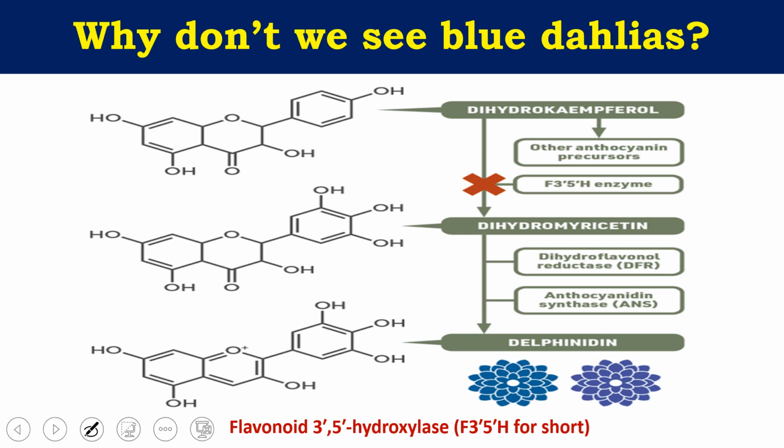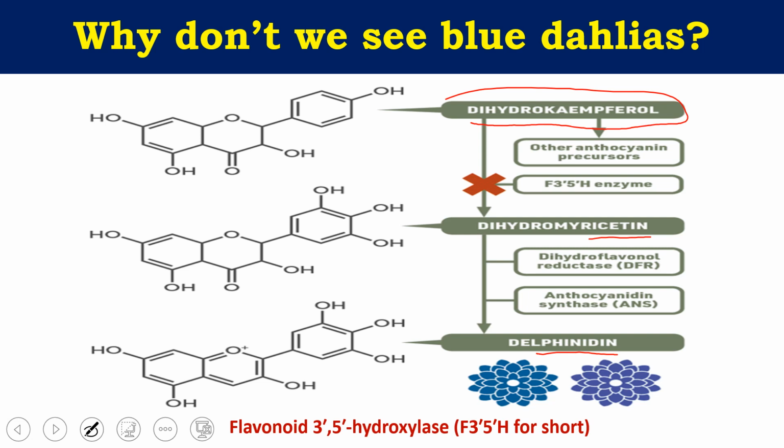This is how blue color can be produced. The compound dihydrokaempferol is converted into dihydromyricetin, and dihydromyricetin is converted to delphinidin, which is responsible for the blue color. When dihydrokaempferol is converted to dihydromyricetin, we require an enzyme called F3'5'H, that is flavonoid 3',5' hydroxylase.